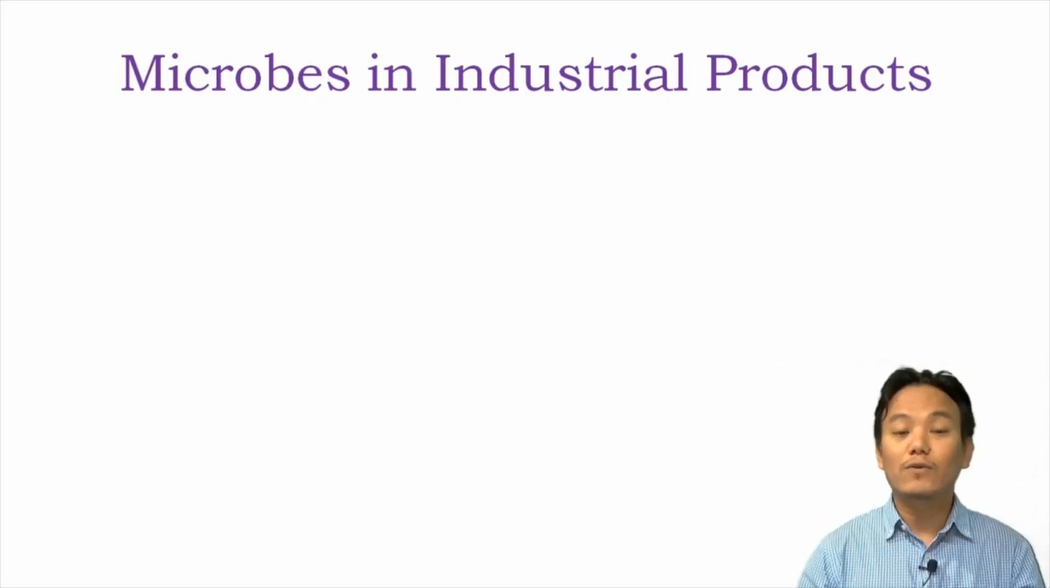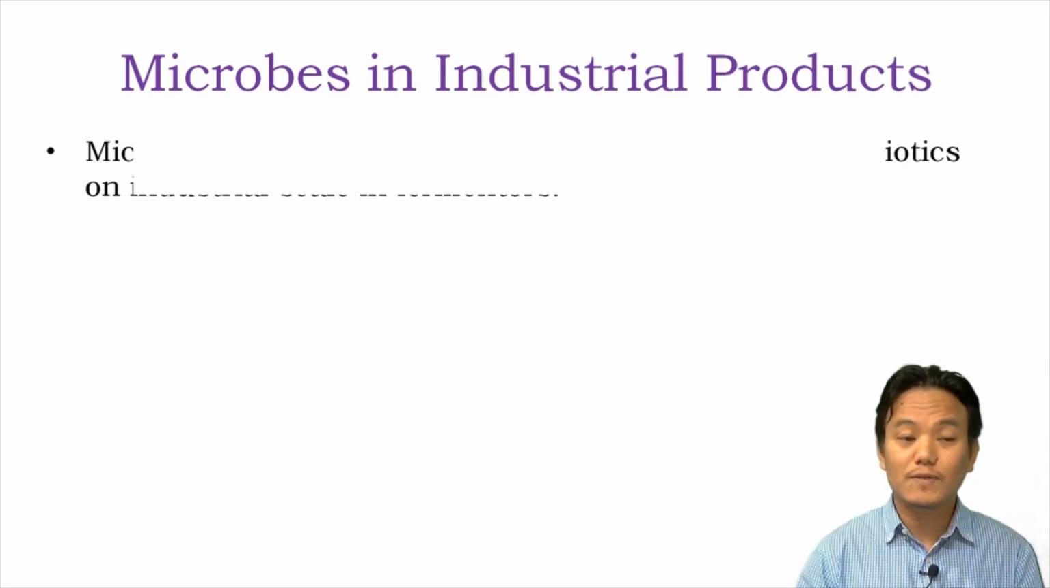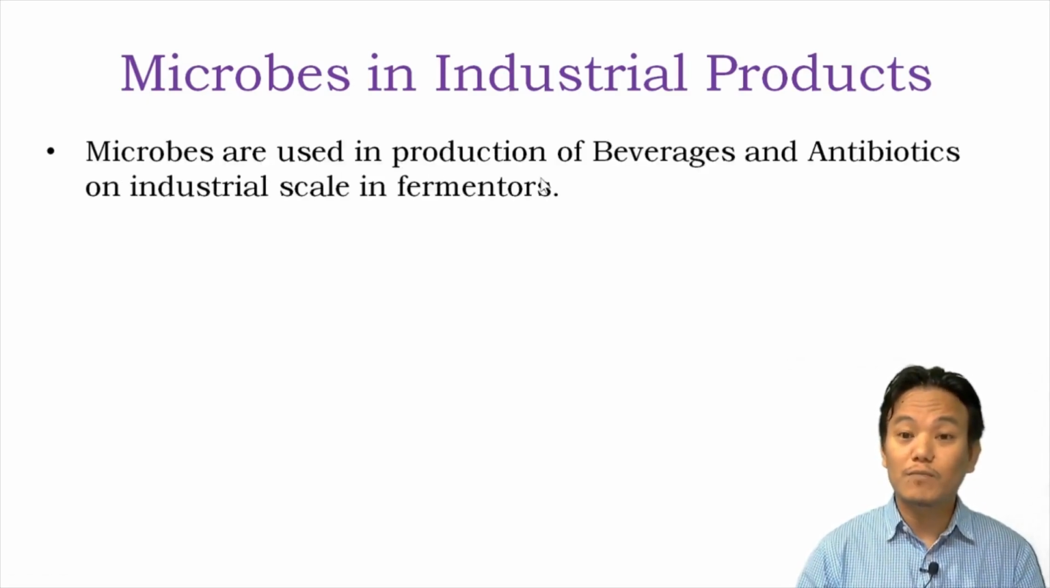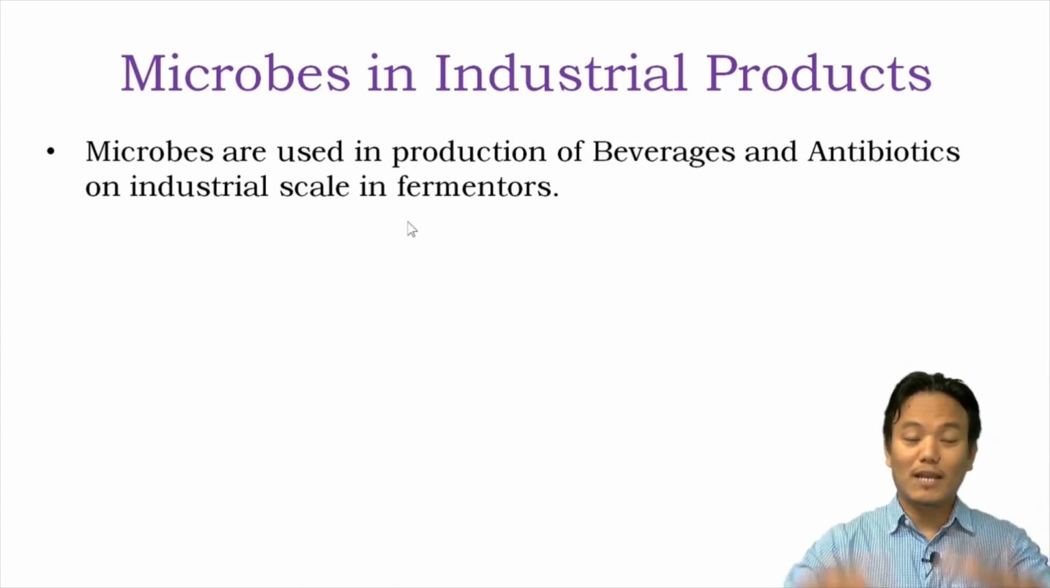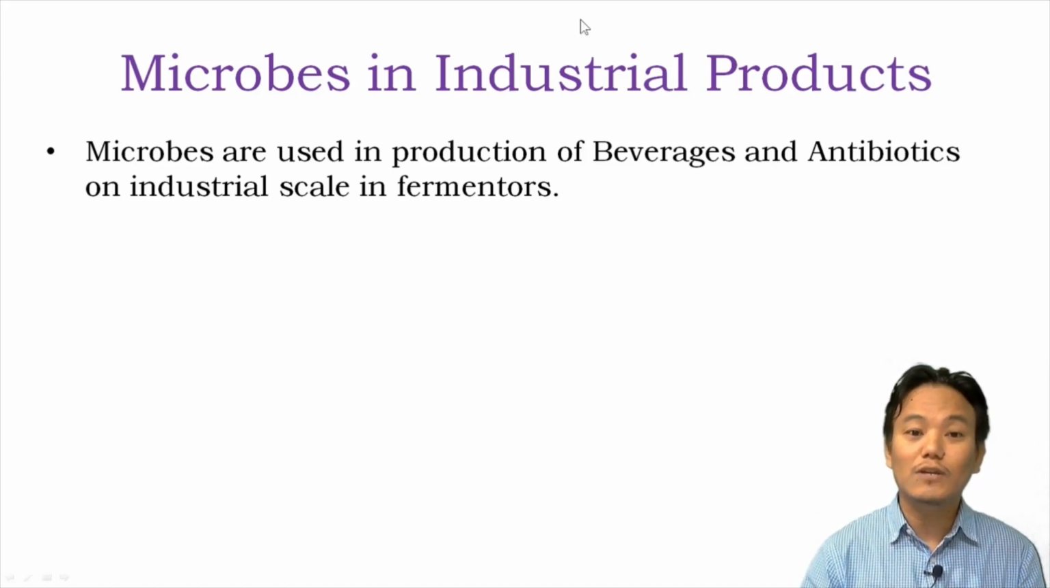And then we have microbes which are useful in industrial products. Microbes are also used in production of beverages and antibiotics on industrial scale in fermenters. By industrial scale, we mean produced in very large quantities. So these beverages and antibiotics are produced in very large quantities with the help of large containers known as fermenters. So fermenters are like machines or containers in which these products are produced by the use of helpful microorganisms.